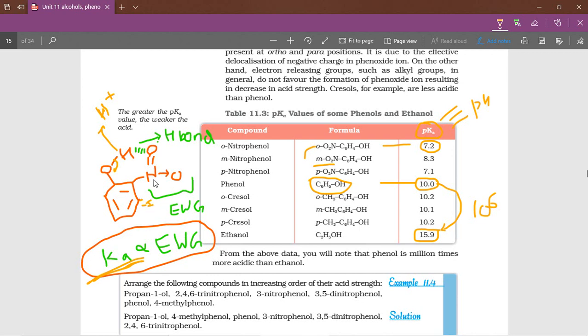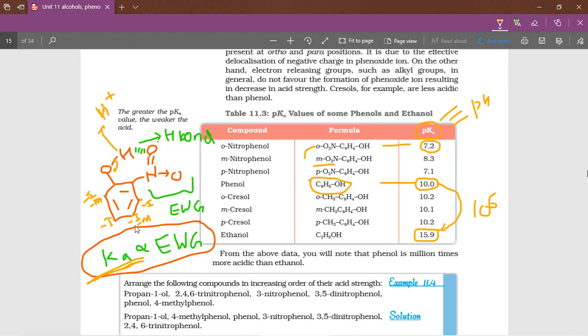Here in the ortho position, minus inductive as well as minus mesomeric. But in case of meta position only minus inductive. In case of para position again minus inductive as well as minus mesomeric.